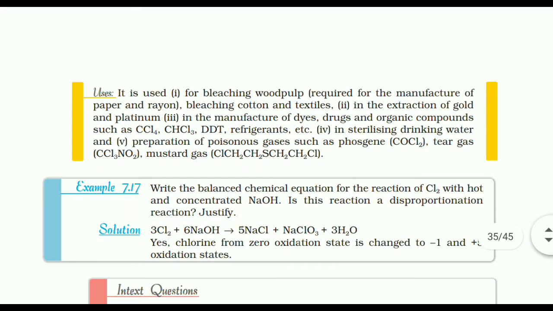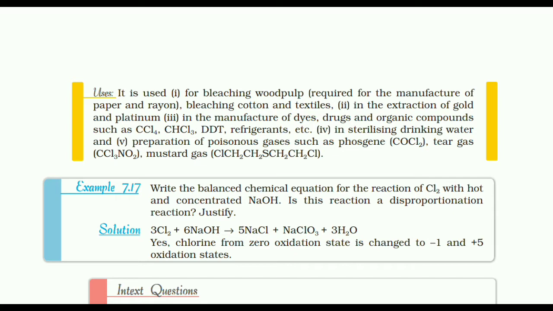Uses. It is used for number 1, bleaching wood pulp required in the manufacture of paper and rayon, and bleaching cotton and textiles. Number 2, in extraction of gold and platinum. Number 3, in the manufacture of dyes, drugs and organic compounds such as CCl4, CHCl3, DDT, refrigerants, etc. Number 4, in sterilizing drinking water. Number 5, preparation of poisonous gases such as phosgene, tear gas, mustard gas.